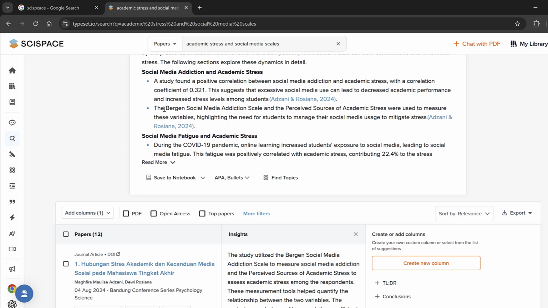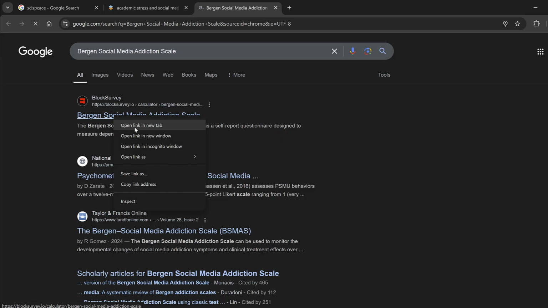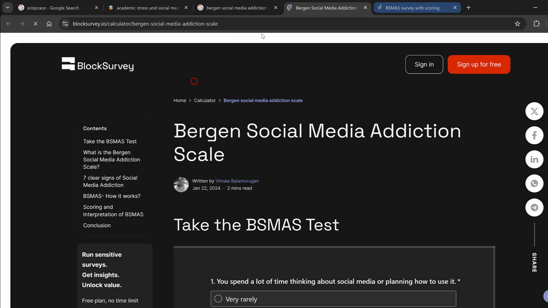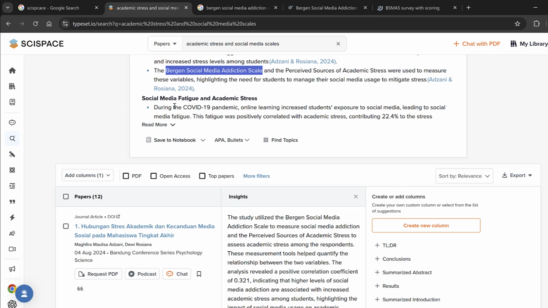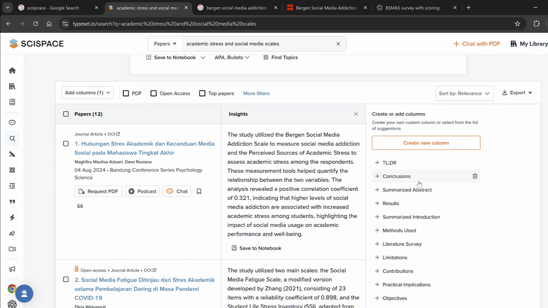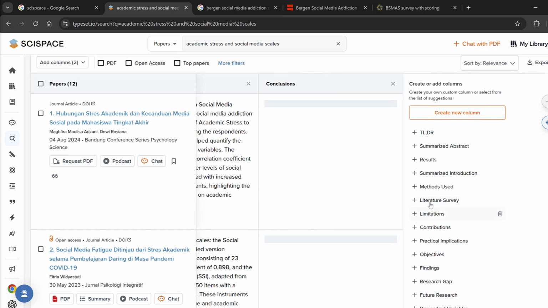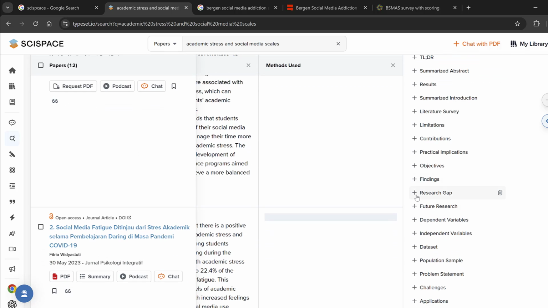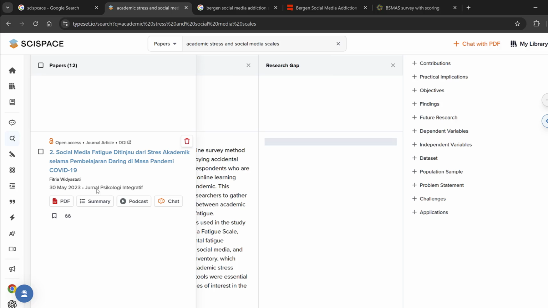So basically, I can adopt this scale. Simply, I can just search for it. So you see how we can do snowball research to get scales, etc. Like this, you see, it helps with doing exploratory literature research. Here is another study, and here are the studies. If I want to add the conclusions, I could simply add this column here. If I want to add the methods used, I can add another column. If I want to add the research gaps, I can add another column. So here I can customize these, you see.